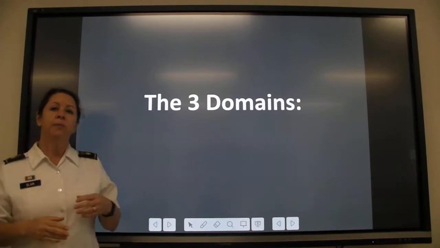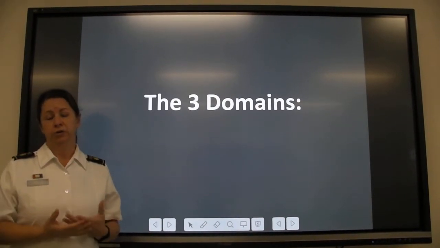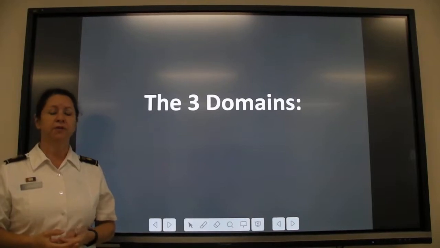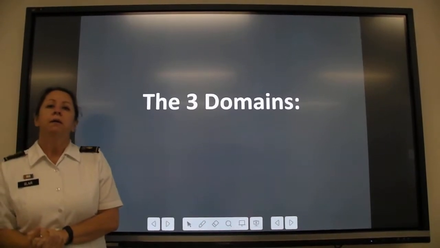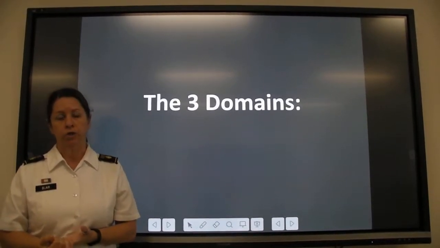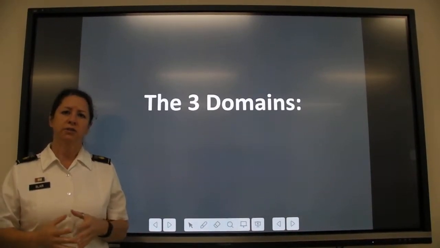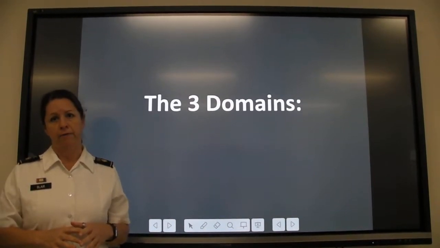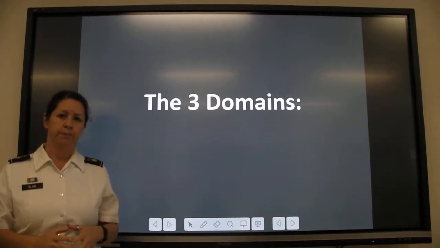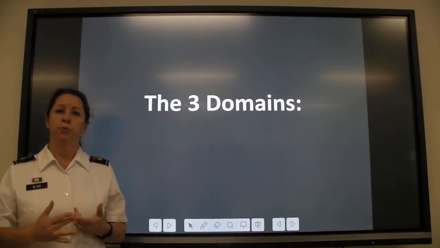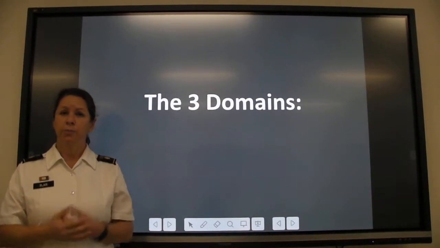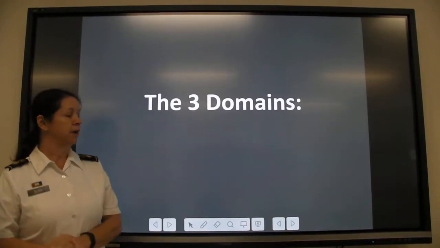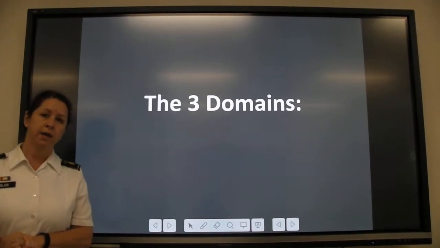So we've been talking about cells, and we introduced the concept of the different types of cells, prokaryotes and eukaryotes. Prokaryotes include the bacteria, which are single-celled organisms that do not have membrane-bound organelles inside. The eukaryotes are the protists, fungi, plants, and animals. And that kind of brings us to our topic of the domains and kingdoms.